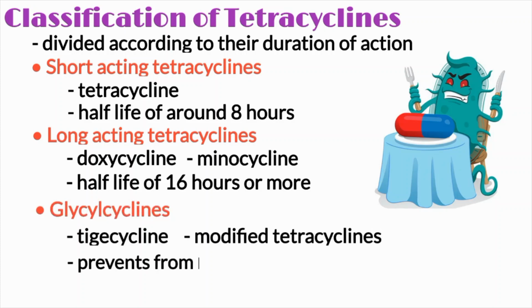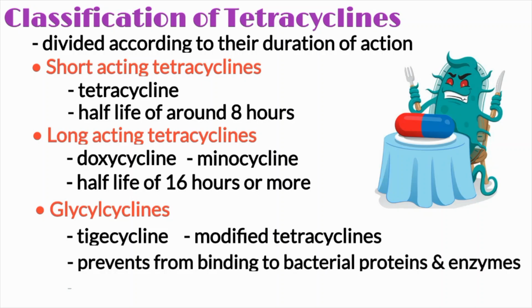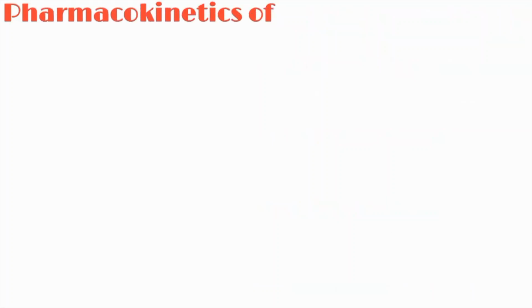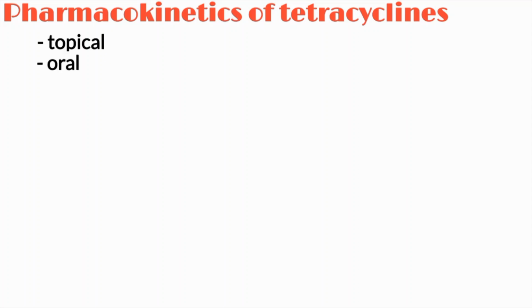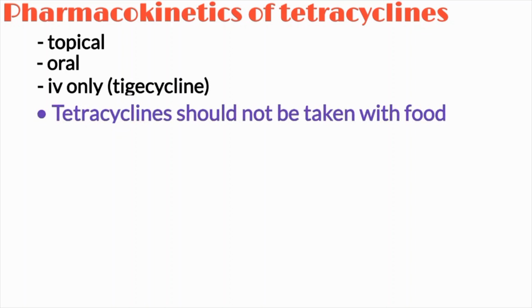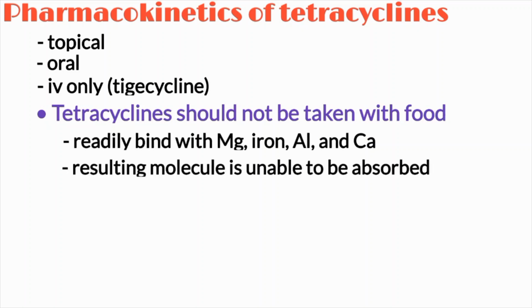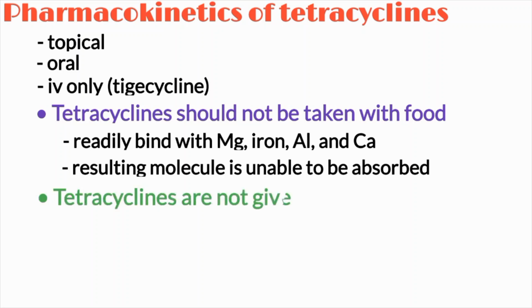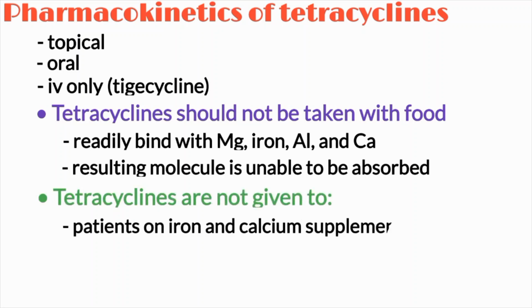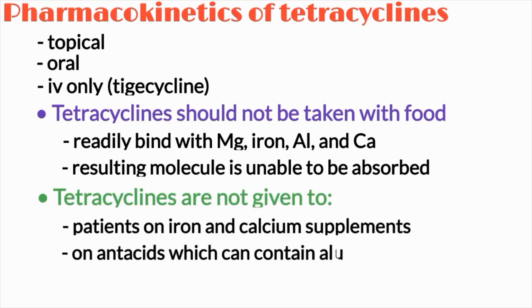Now let us discuss the pharmacokinetics of tetracycline. Administration of tetracycline is usually topical or peroral, but tigecycline is used intravenously only. If used perorally, tetracyclines should not be taken with food because they directly bind with the magnesium, iron, aluminum and calcium, and the resulting molecule is then unable to be absorbed. This is why tetracyclines are not given to patients on iron and calcium, as well as antacids, which can contain aluminum salt.